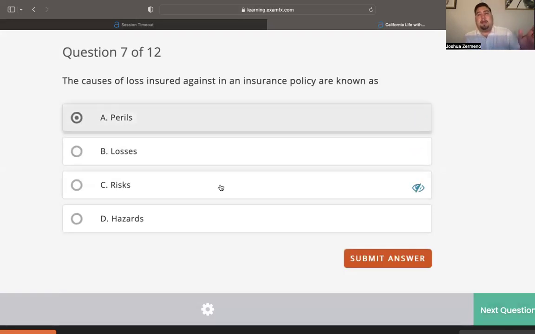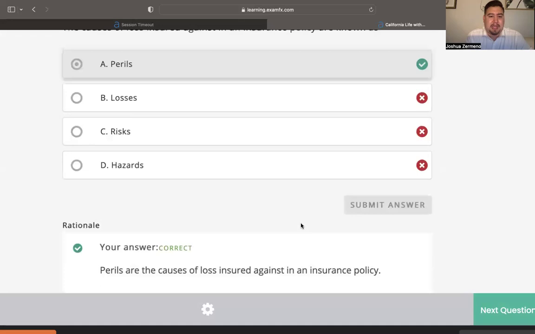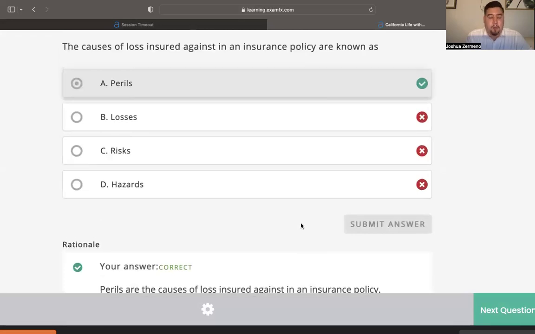Notice how they're asking us the same question. They're just wording it a bit differently. I have to say I was stuck between A and C, and it was A. Glad that we picked that one because again, we talked about what causes a loss. That's a peril, an accident, right? So because they said the word cause of a loss, that's why the word peril is the correct answer. Perfect.